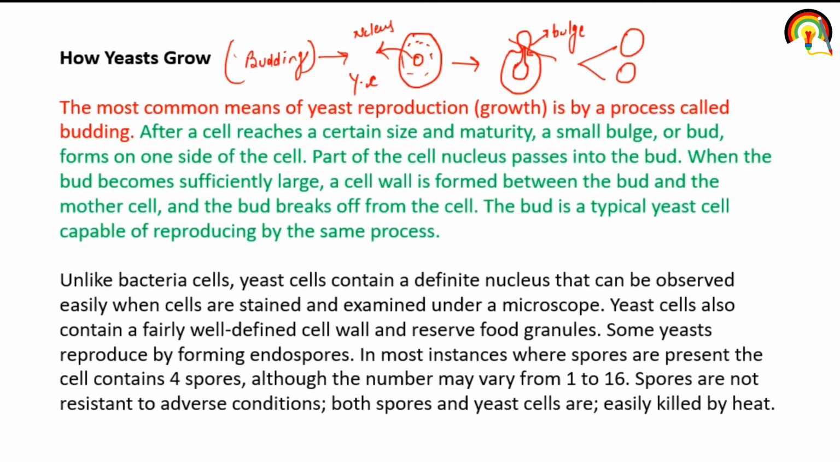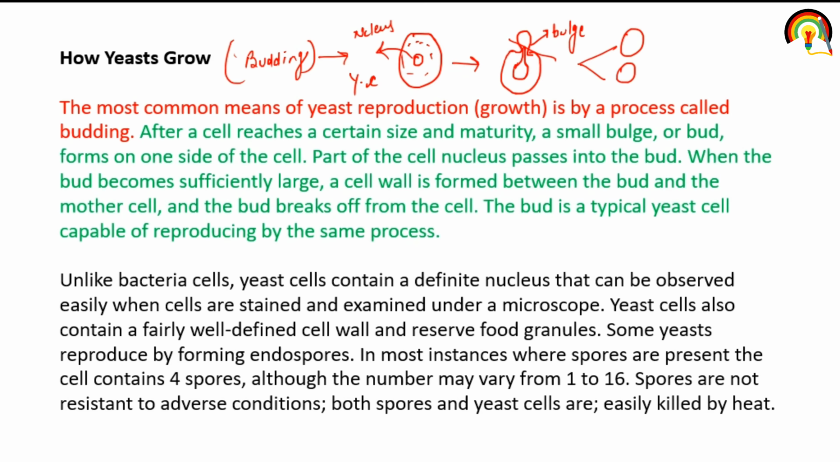So what we studied, that yeast grow by the process of budding. What is budding? In budding, when a yeast cell reaches a certain size and maturity, a bud forms on one side of the cell, and after some time part of the nucleus of the yeast cell passes into the bud, and when the bud becomes sufficiently large, the bud breaks off from the cell and typically a new yeast cell reproduces.